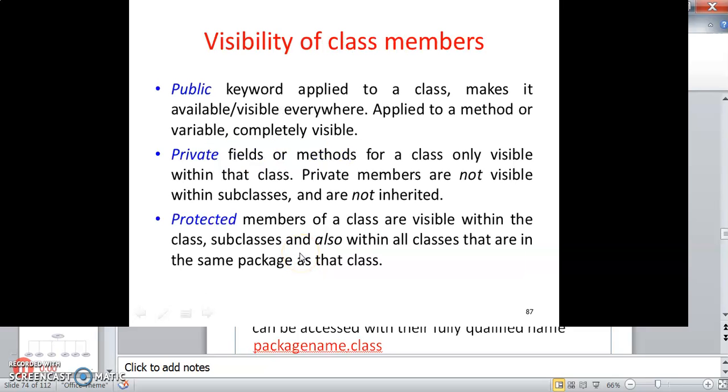The public keyword applied to a class makes it visible everywhere. Applied to a method or a variable, it is completely visible. Private fields or methods of a class are only visible within that class. Private members are not visible within subclasses and are not inherited. Protected members of a class are visible within the class, subclasses, and also within all classes that are in the same package as the class.